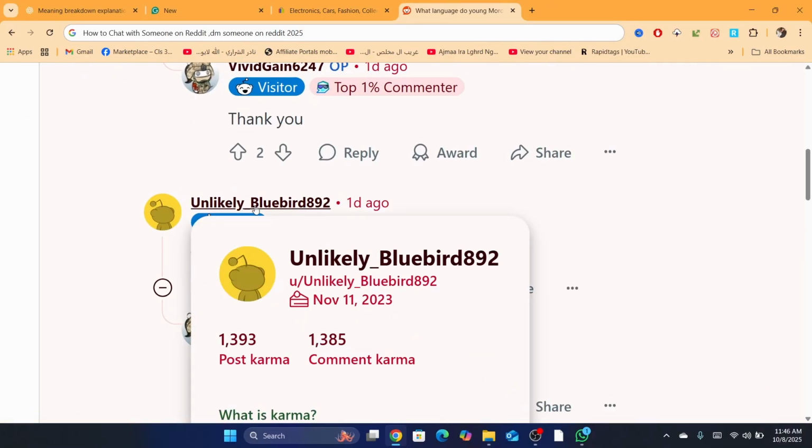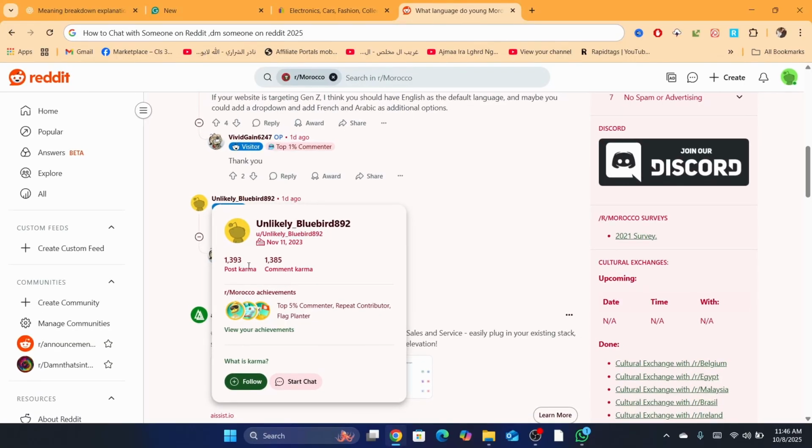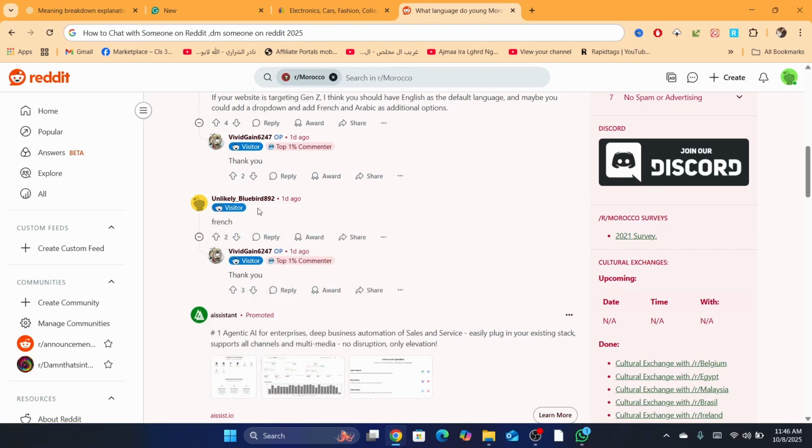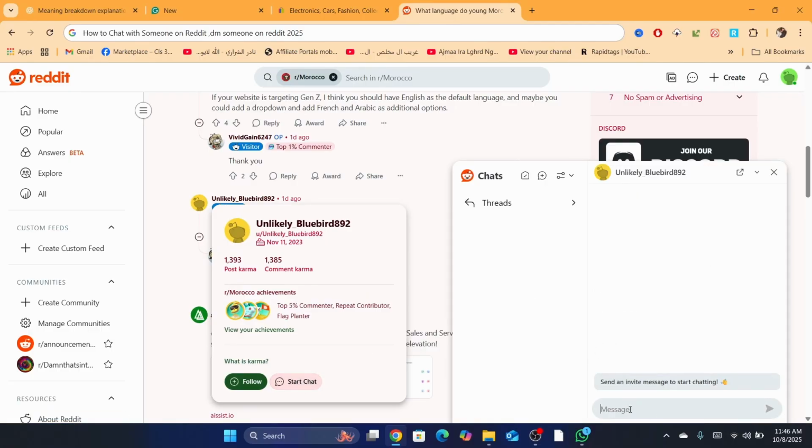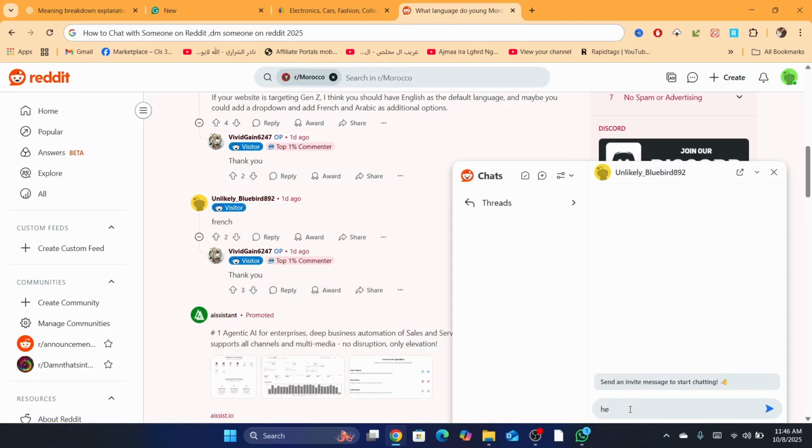Click on it, and after that you will be able to see their karma level, the comment karma, as you can see, and here you will be able to see start chat. Now if you just click on the username like this, you will be able to see here start chat. If you click on it, you will be able to send them whatever message, but there are some restrictions, by the way. I will mention that in a few seconds.